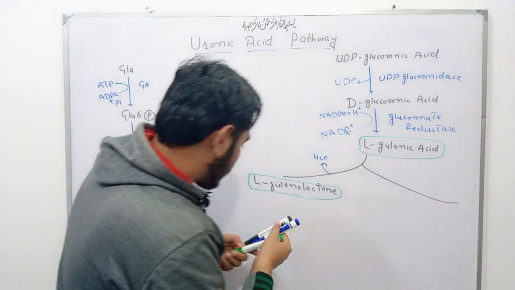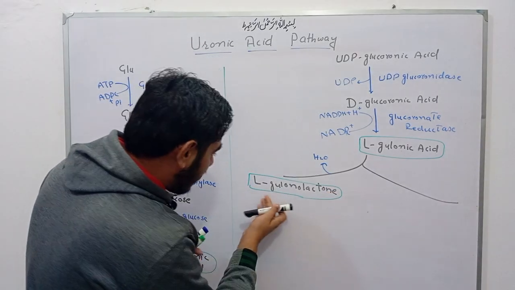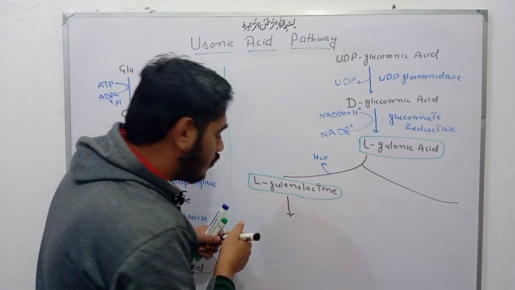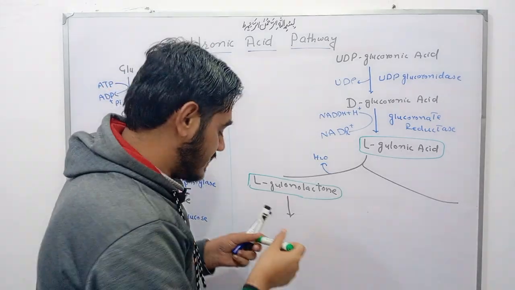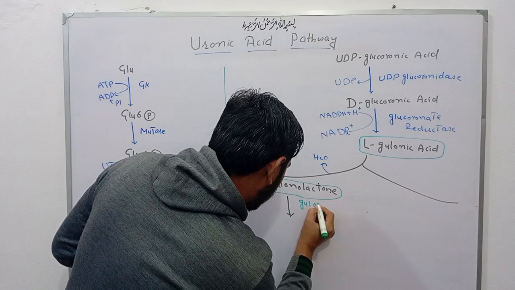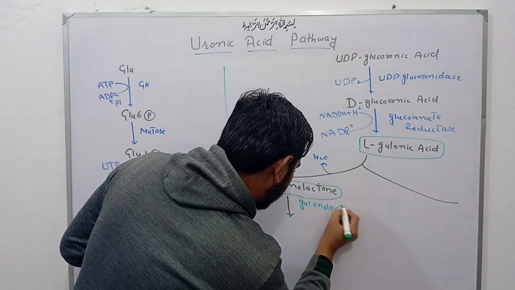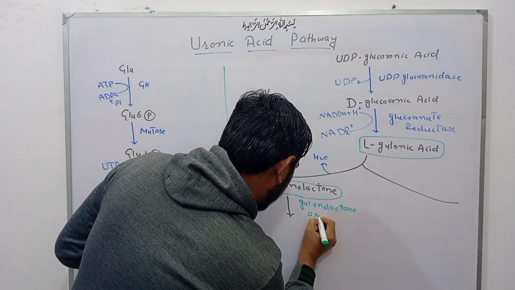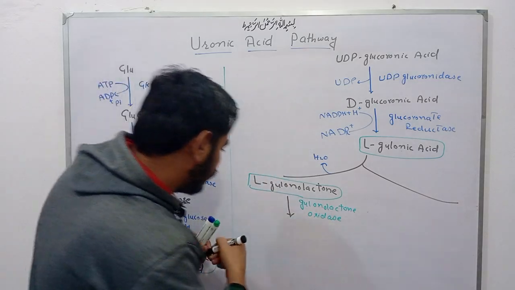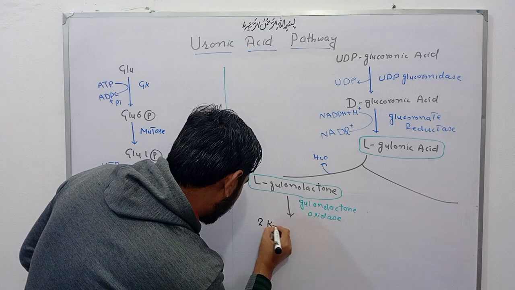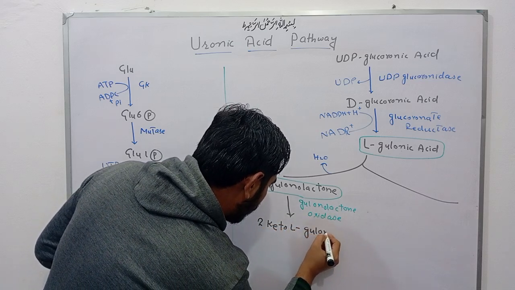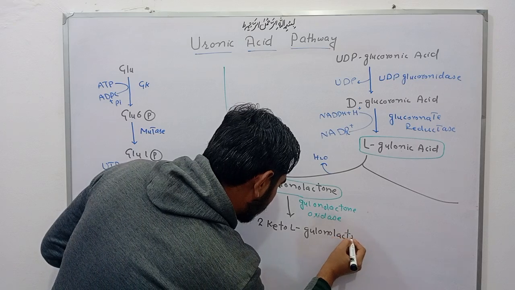In next reaction, this L-gulonolactone, by action of gulonolactone oxidase enzyme, converts into 2-keto L-gulonolactone.